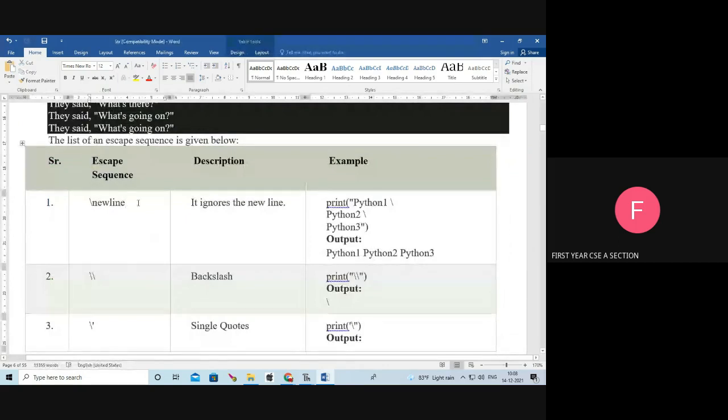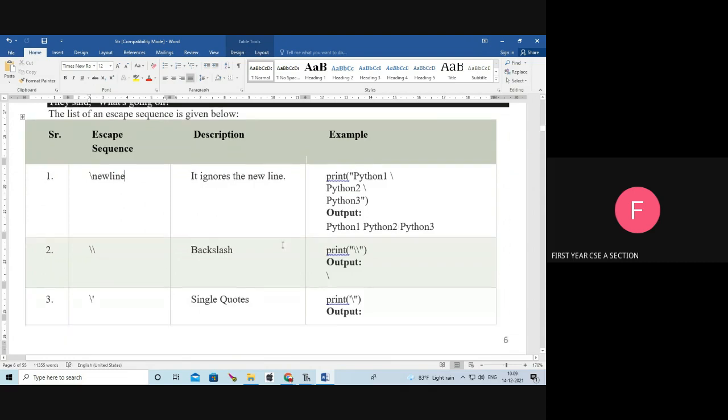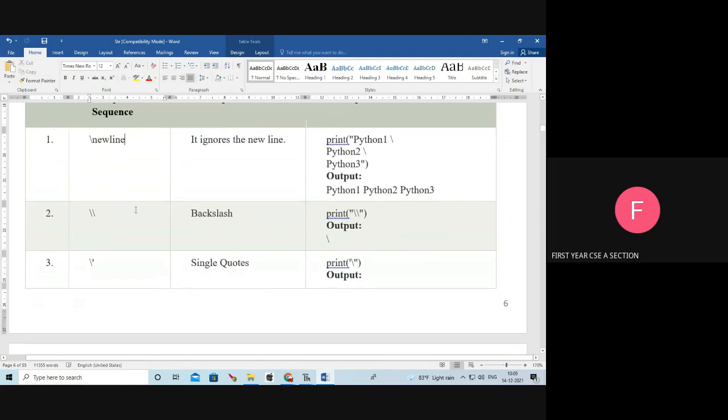Next, the escape sequence is the slash new line. See the example. Print of python 1 slash python 2 slash python 3. What is the output? Python 1 space python 2 space python 3. It ignores the new line. Next, double slash means backslash.